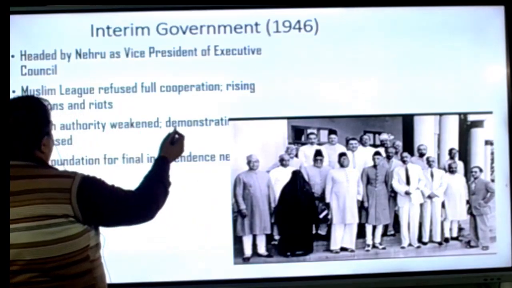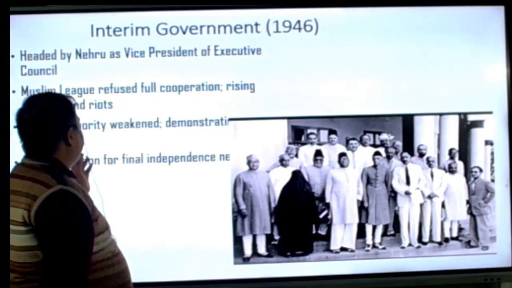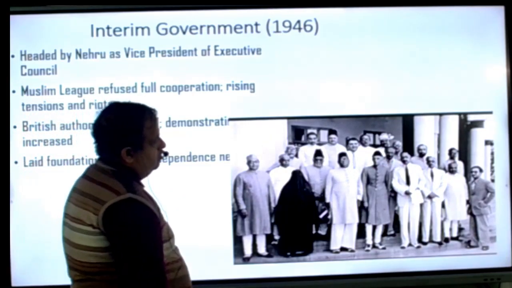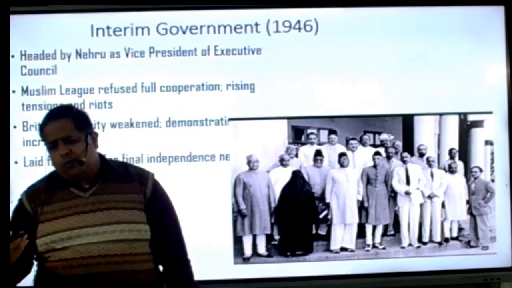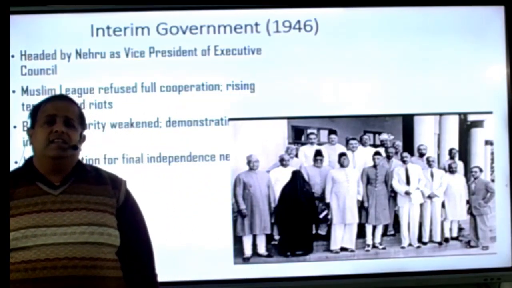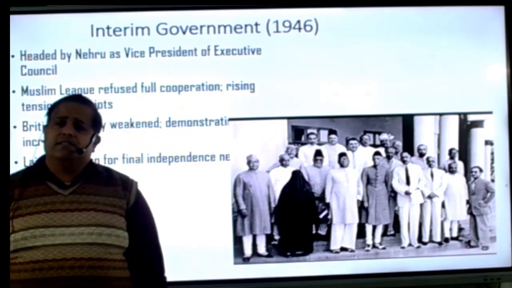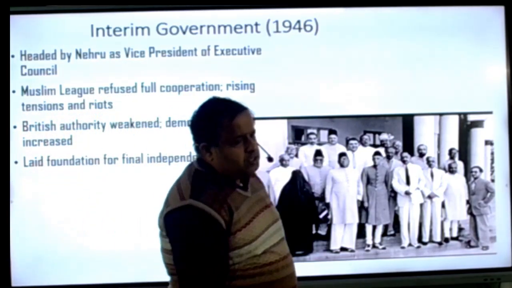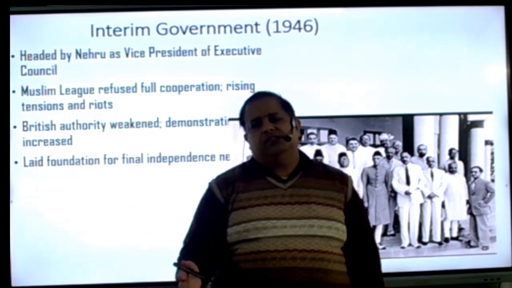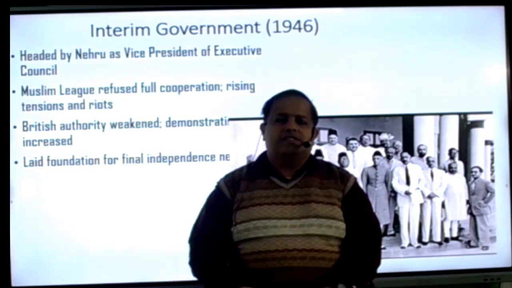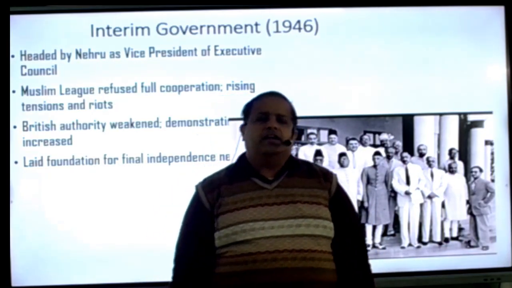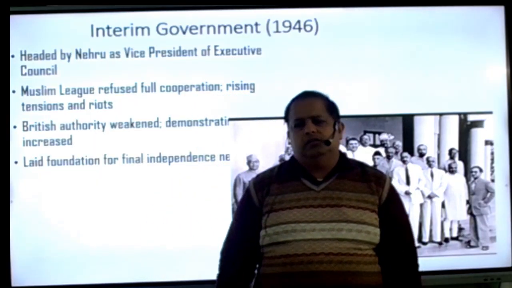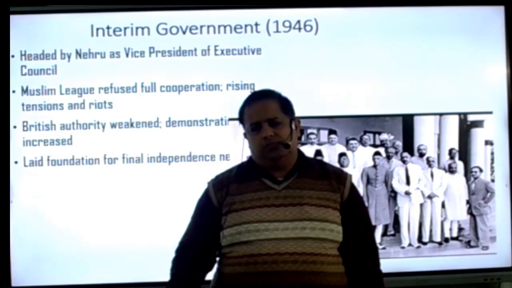Muslims refused full cooperation, leading to rising tension and riots. British authority weakened and demonstrations increased, which led to the foundation of the final independence. So here the situation was that the Muslim League never supported the Congress. They only insisted that they wanted full independence. Finally, when everything became tense, Gandhiji arrived to meet Nehruji and Jinnah, and all Congress leaders and Muslim League leaders met.